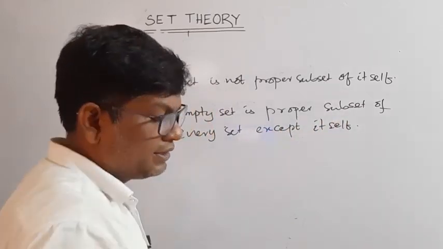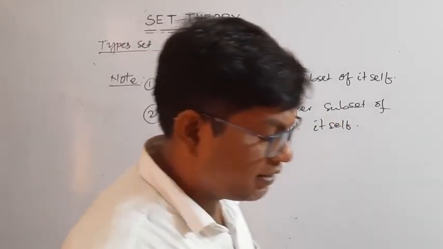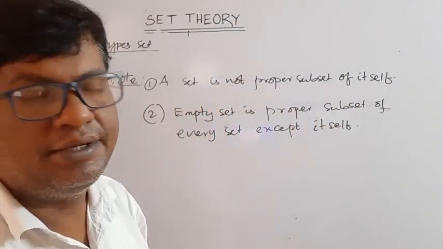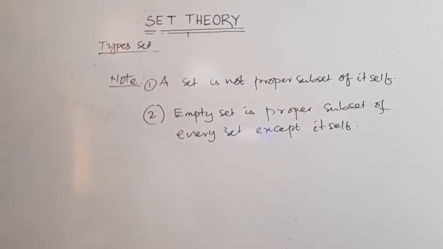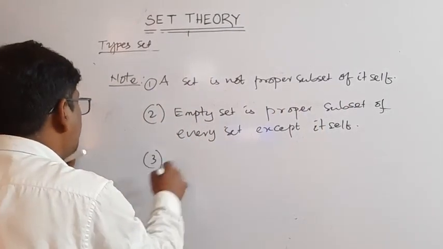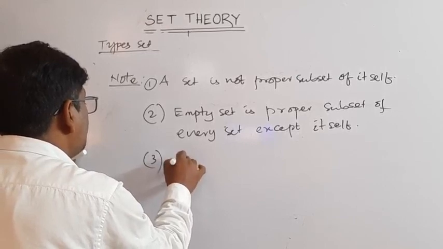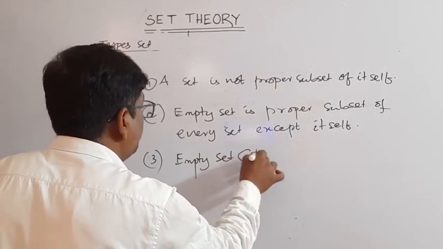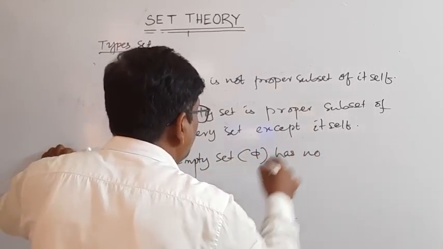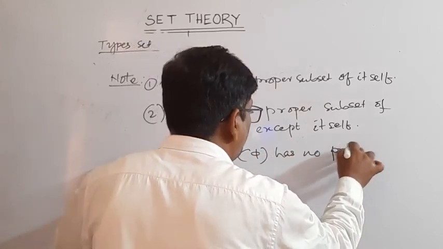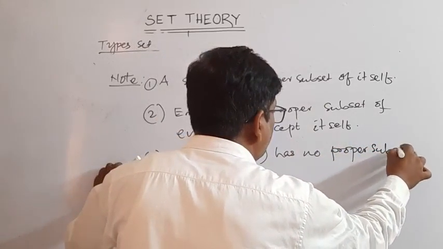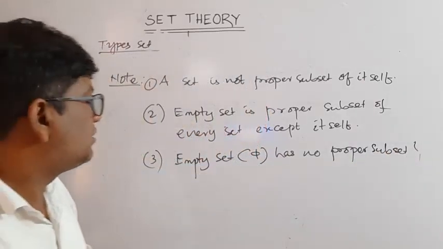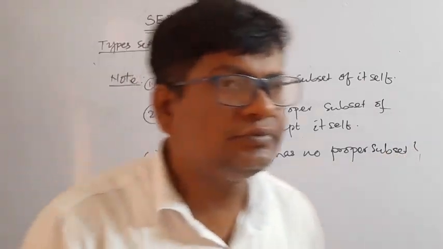Empty set has no proper subset, because it is the smallest subset, so it has no proper subsets. These are some types of the sets.